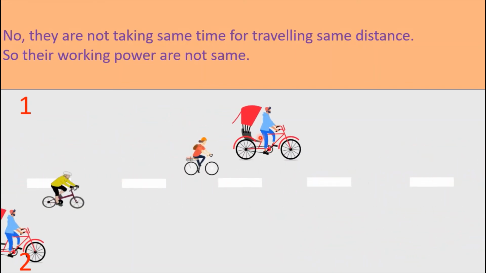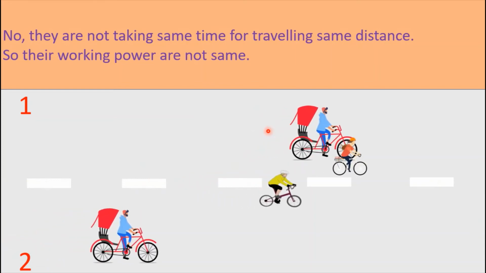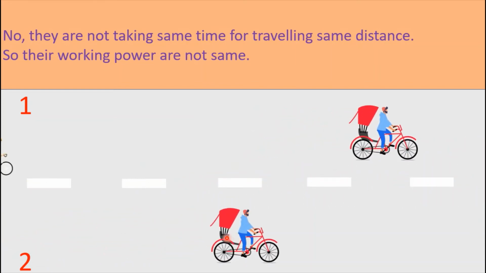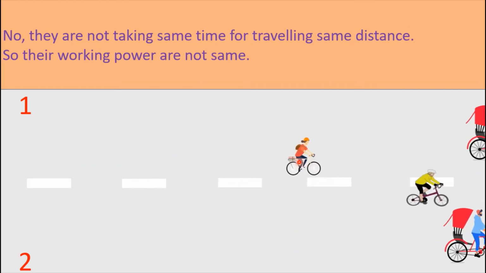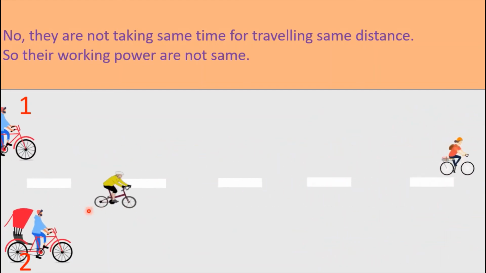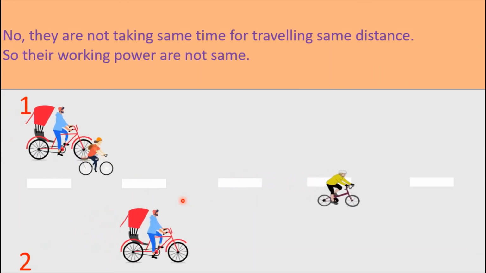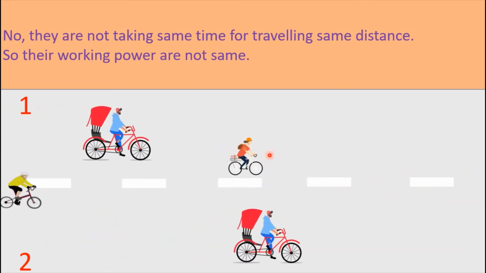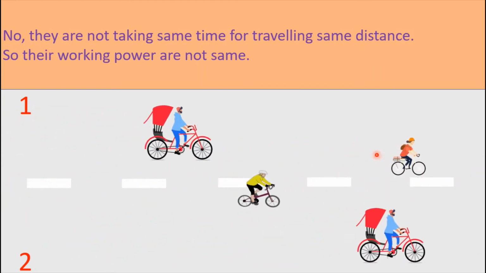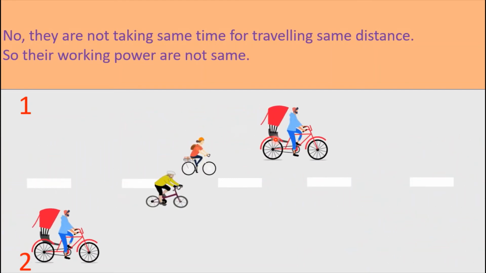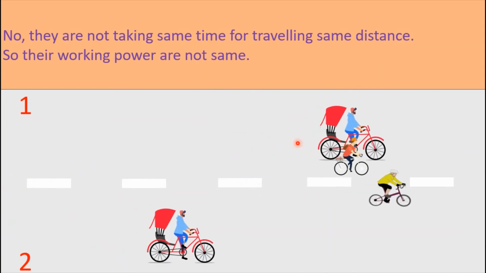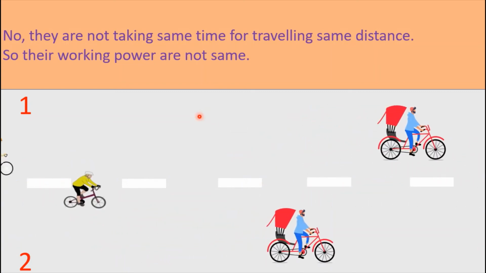Here this rickshaw is taking more time than this rickshaw and this bicycle is taking more time than this bicycle. That is, between these two bicycles this one is taking more time, and between these two rickshaws this rickshaw is taking more time to travel the same distance.